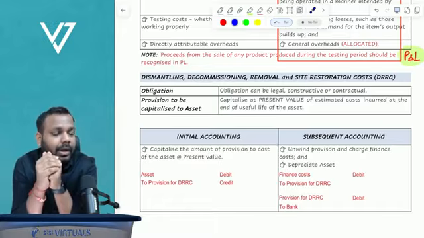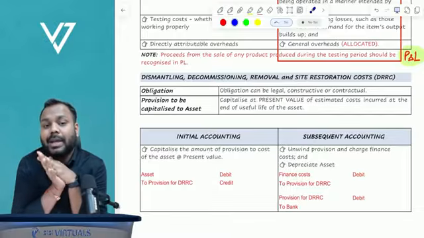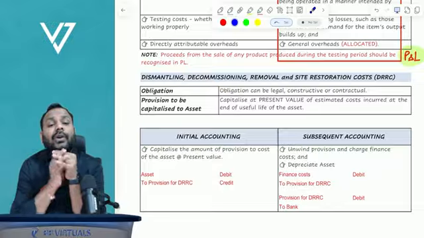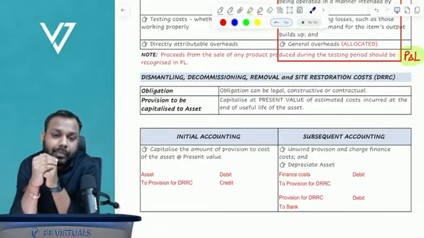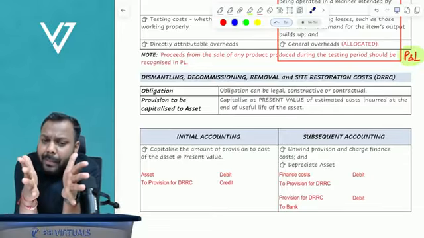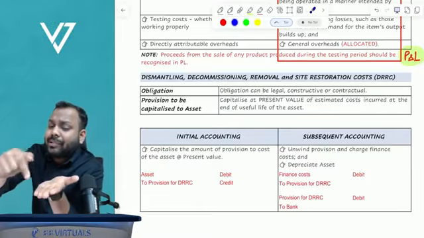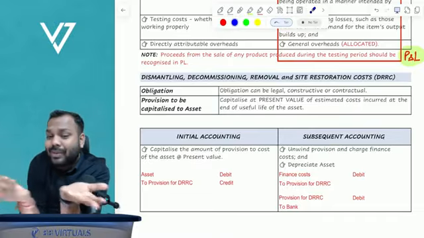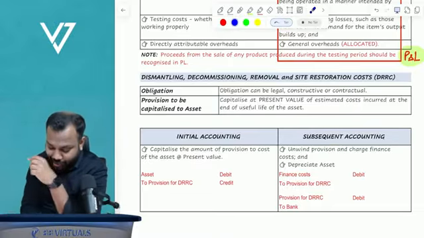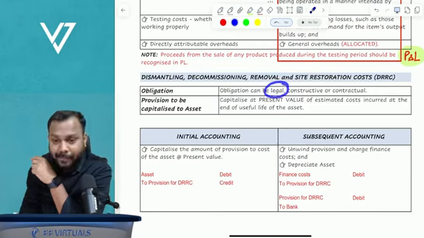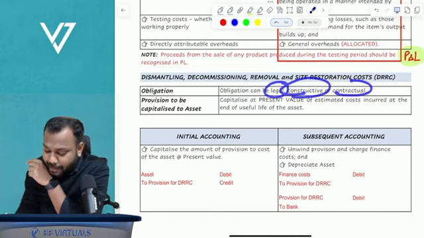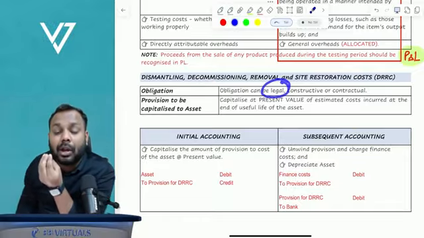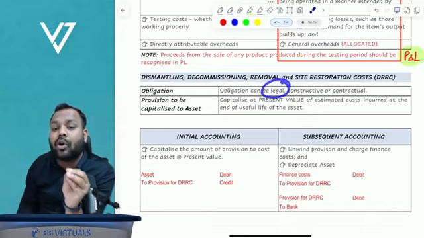Very good. Many times the examiner will try to bluff you by saying there is no legal requirement to incur these costs, but still the entity wants to incur these costs. You will say, oh, there is no obligation, why capitalize? So understand, I have written here, obligation can be legal, constructive, or contractual. Sir, what is the meaning? Legal means the law gives you an obligation.